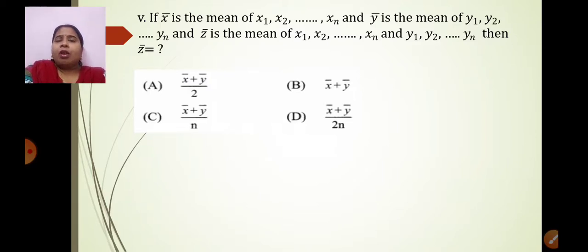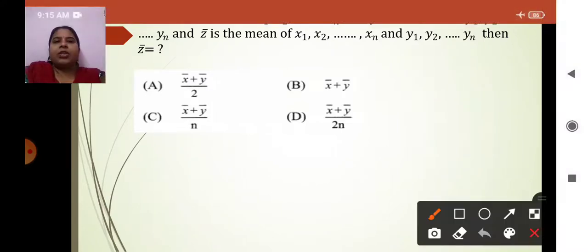Now, how to proceed further? What should be the steps? Just have a look at what is given to us. It is given that x bar is the mean of x1, x2, xn. If so, what is the meaning of this? What is the formula for mean? Sum of all observation upon total number of observation.